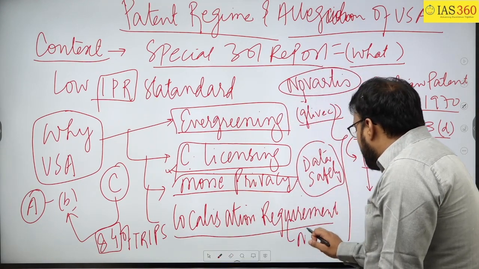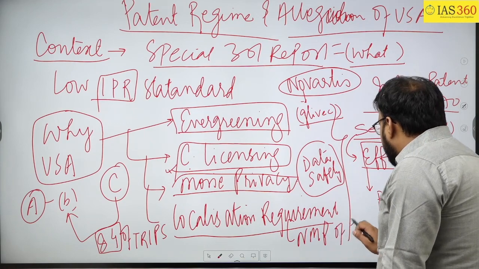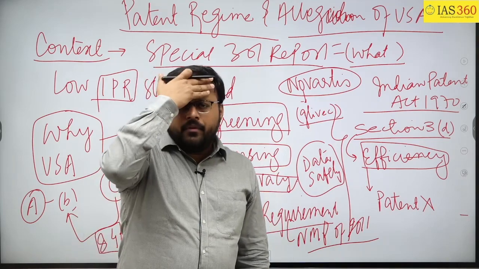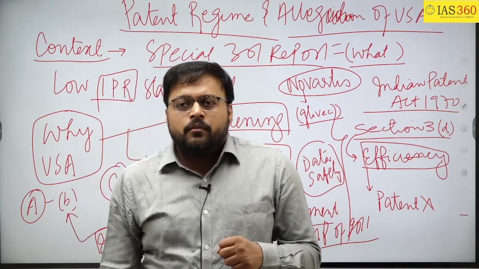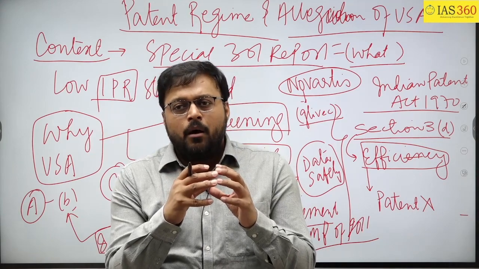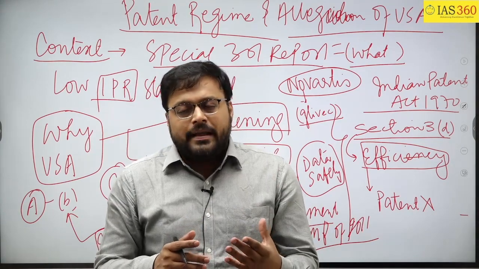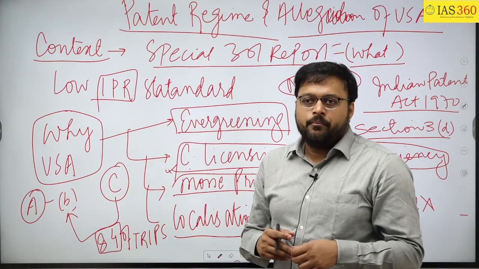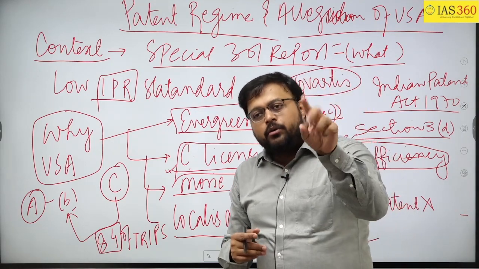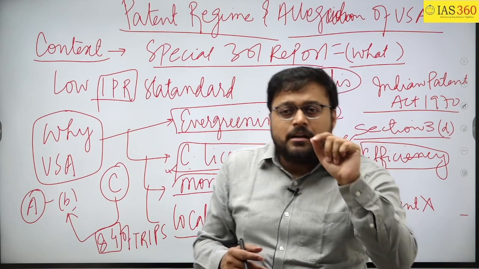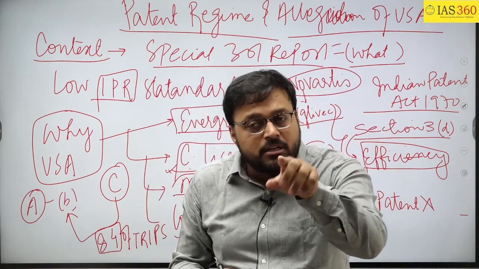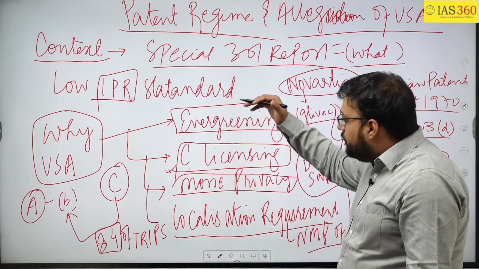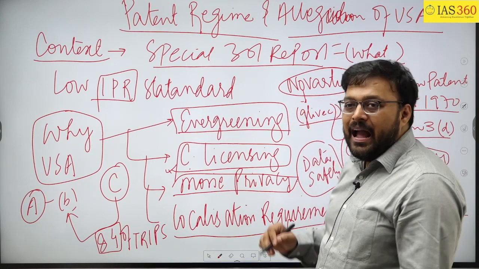If you know the National Manufacturing Policy of 2011 of India, it is clearly written that India should focus upon the use of local products in manufacturing, and therefore in the production of solar power plants, India was focusing upon local production. Then USA went to WTO that India is not compliant with TRIPS and the provisions of WTO. These are the four things, and these are the reasons that the USA is making an allegation.